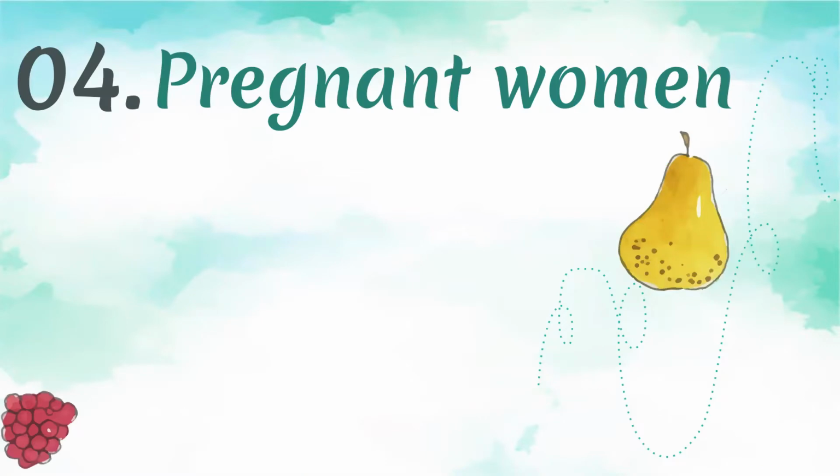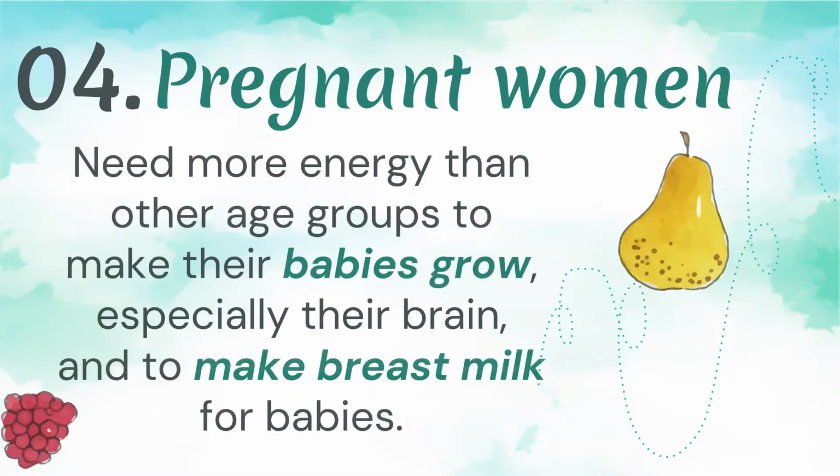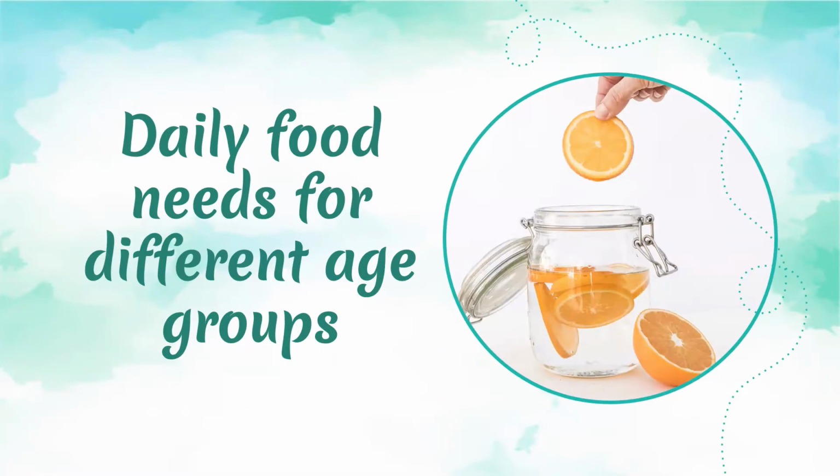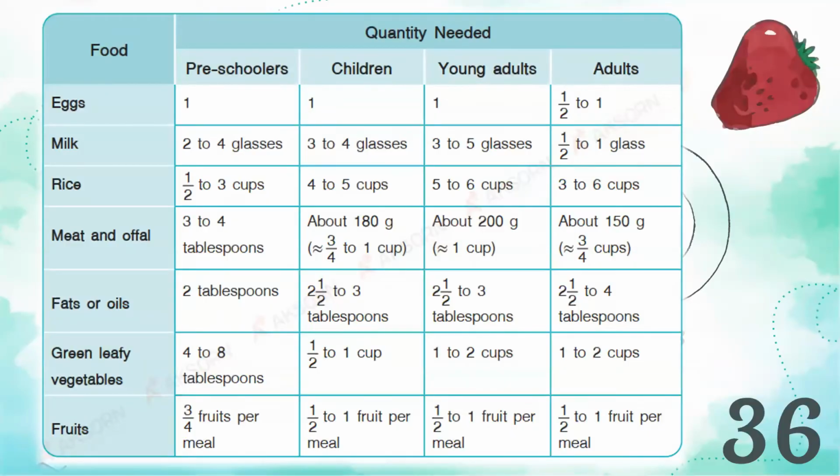For pregnant women, they need more energy than other age groups to make their babies grow, especially their brain, and to make breast milk for babies. Now, I'm gonna show you an example table of daily food needs for different age groups. You can see this on page 36 of your book.